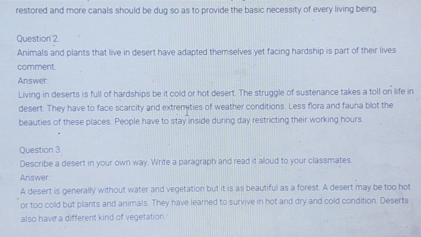So, a desert is generally without water and vegetation. But after reading this lesson, you have come to know that desert is definitely a very beautiful place. Desert may be hot or too cold, but plants and animals are also there. They have learned to survive in hot and dry and cold conditions. Deserts also have a different kind of vegetation.